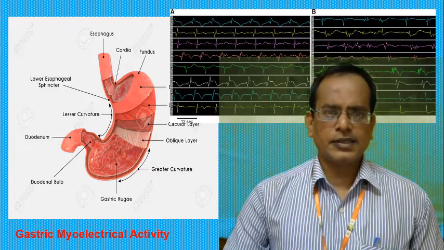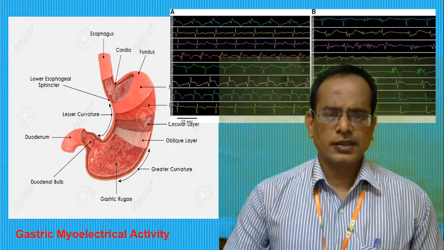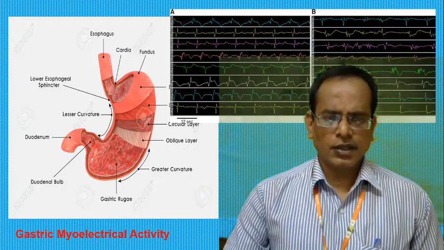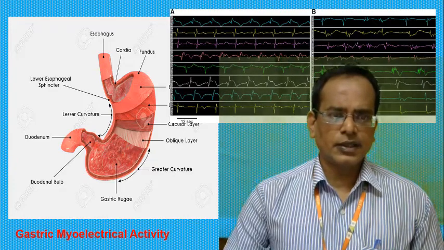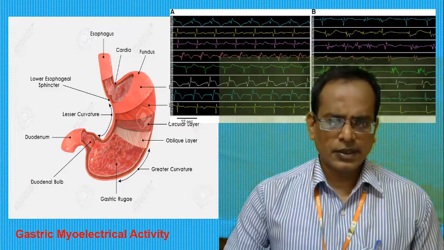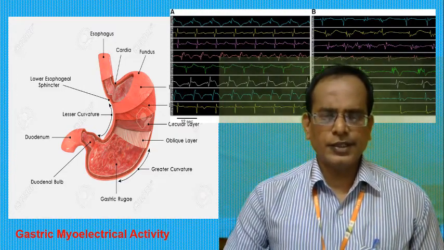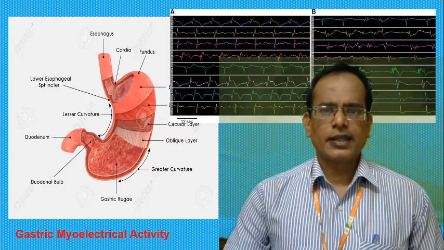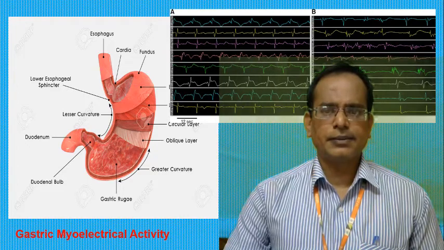We can place the electrode on the surface of the cardia, the surface of the pylorus, the surface of the duodenum and the surface of the curvature. In that way we get different electrical signals that you are seeing in graph A and graph B.